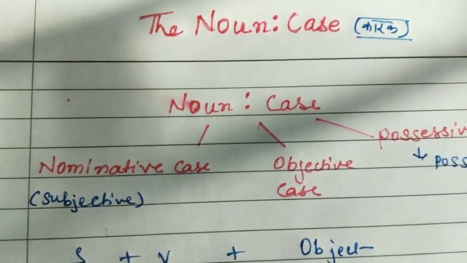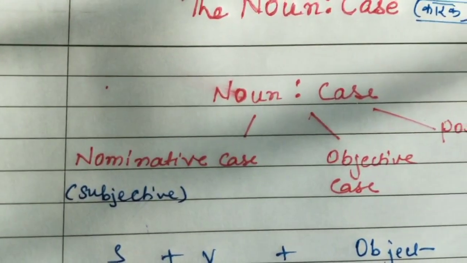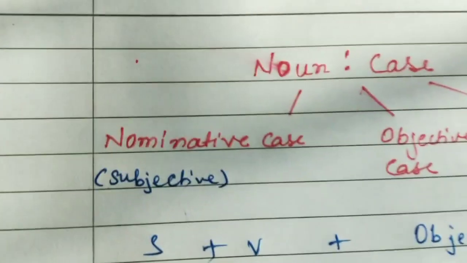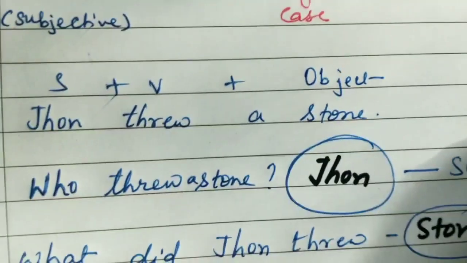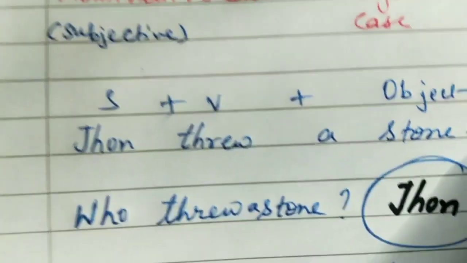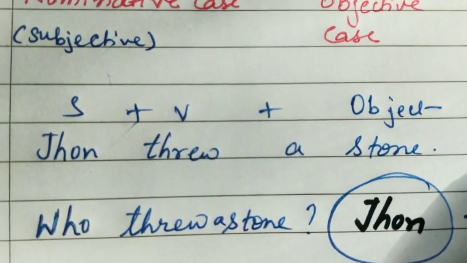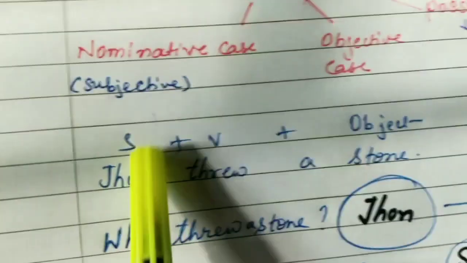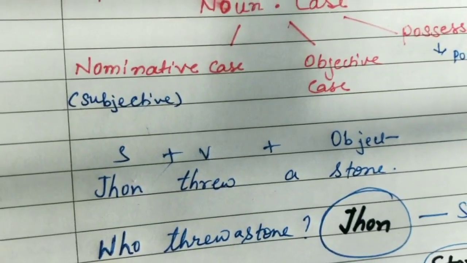Okay, the noun cases, as you can see, are of three types: nominative, objective and possessive case. So we'll start with the nominative case. In the first lesson, when we discussed the sentence, let's take a simple sentence: John threw a stone. Here you can see that the structure of the sentence is subject plus verb plus object. So it's very easy.